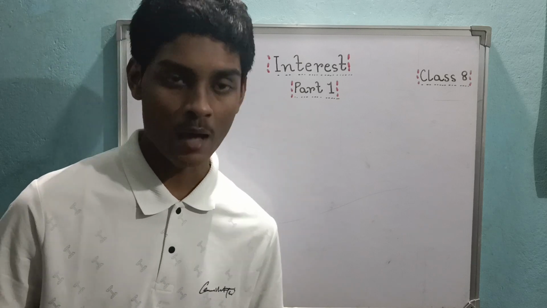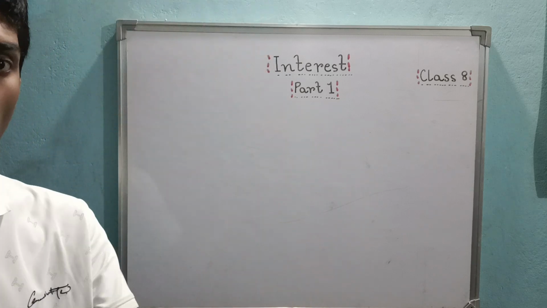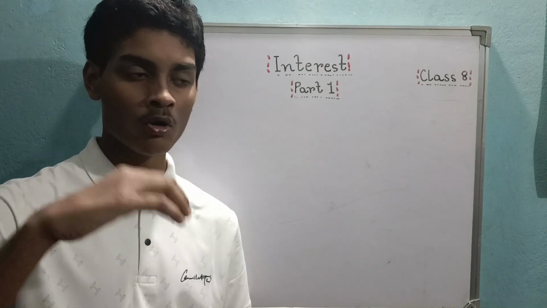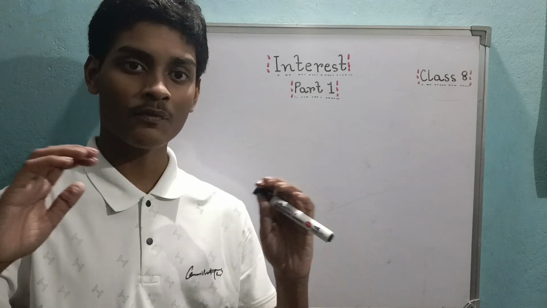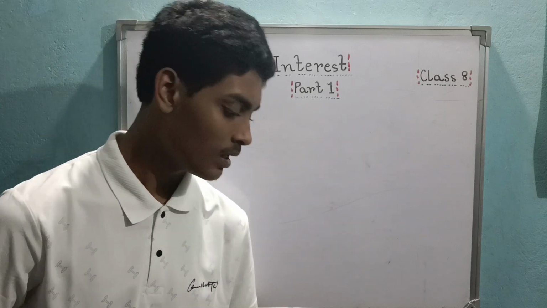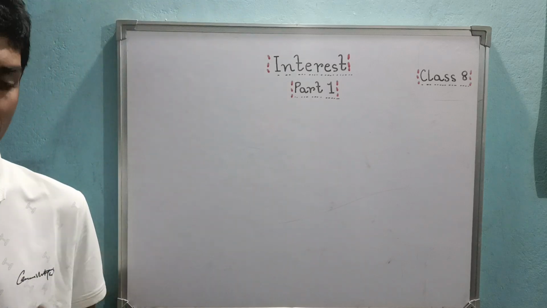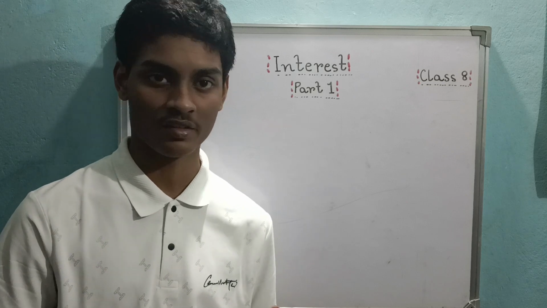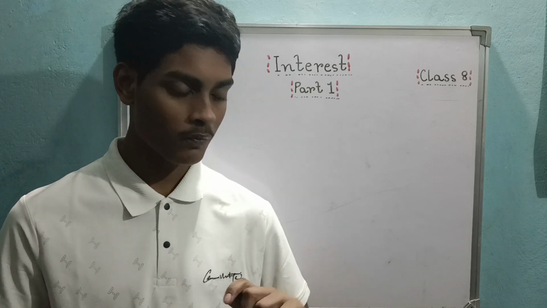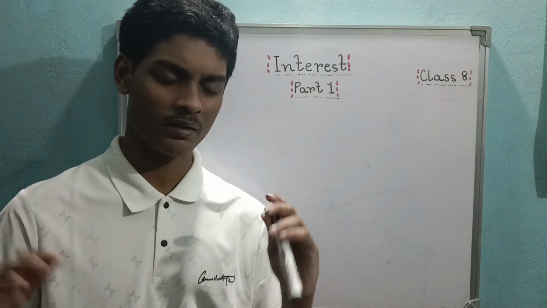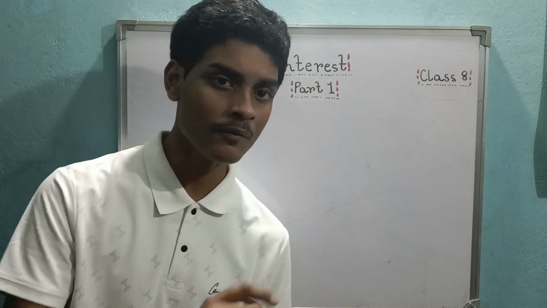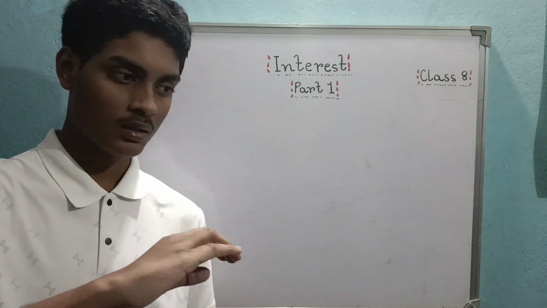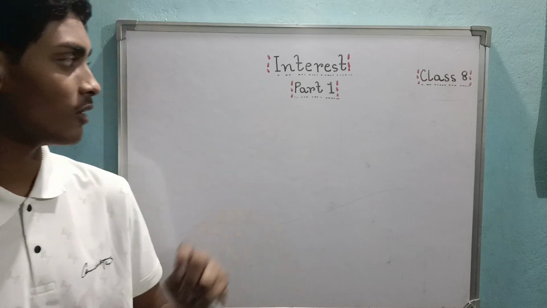Principal. The amount which you take as a loan or borrow from someone. Here the bank is that someone, that is the principal. So if I borrow 5,000 from my friend, that 5,000 is my principal. Now you will see some people and obviously banks, they offer money, you can borrow from them at some rate of interest, like 8% per year. That basically means that 8% of that 5,000 constantly gets added to your principal amount. There's a system.